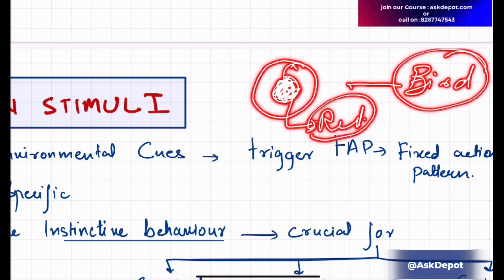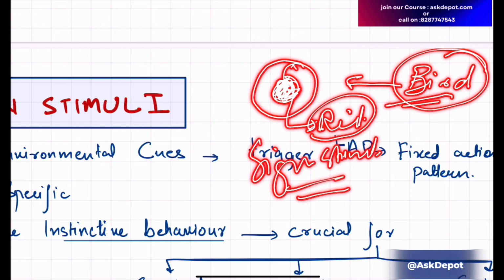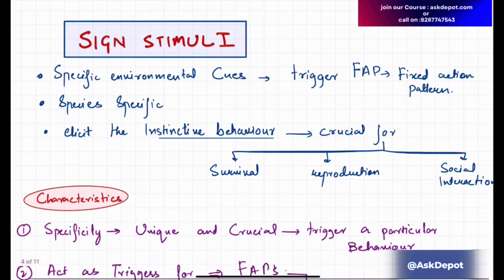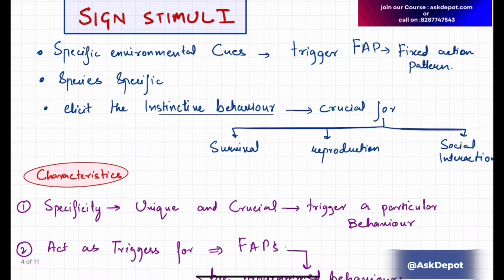Now this bird will get attracted to this fruit for feeding, and this fruit is the sign stimulus. The fixed action pattern is that the bird will come and eat it. So this sign stimulus is generating a particular type of FAP, that is, fixed action pattern.